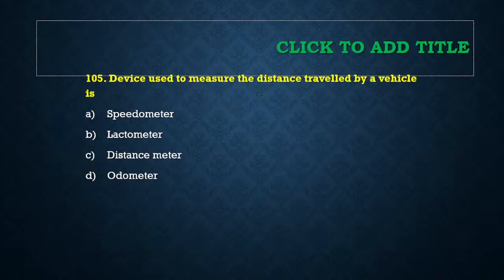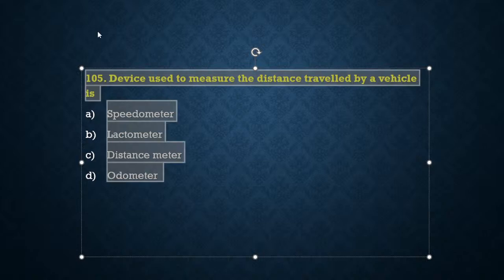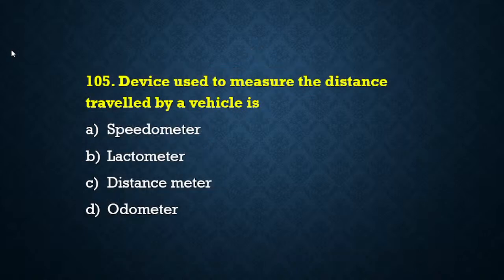The next question is, which device is used to measure the distance traveled by a vehicle? I have just told you the answer. If we have to measure how much distance has been traveled by a vehicle, which device are we going to use? Speedometer, lactometer, distance meter or odometer? D, very good. Very quickly you are answering me here.